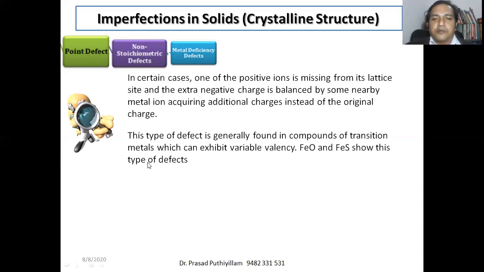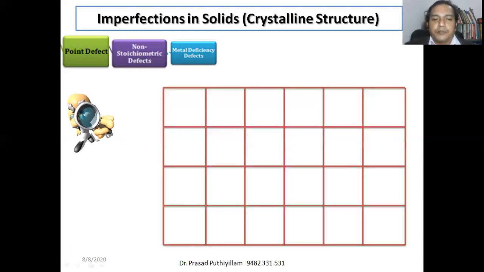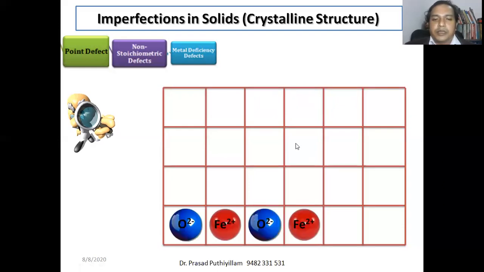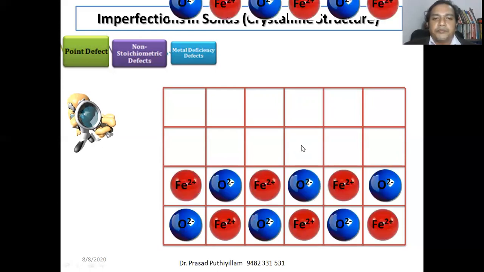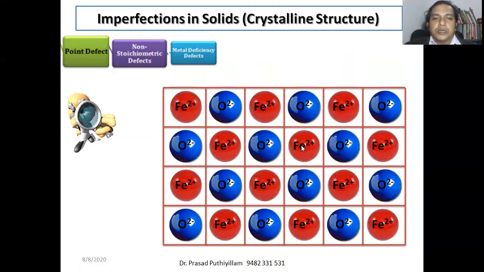For example, FeO or FeS. They are examples of transition metal compounds. Say, for example, we'll take FeO. That is Fe2+ and O2-. This is the normal FeO crystal that we expect. But some of the Fe2+ ions will be missing from the crystal lattice when it forms.